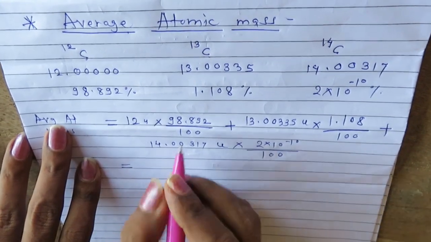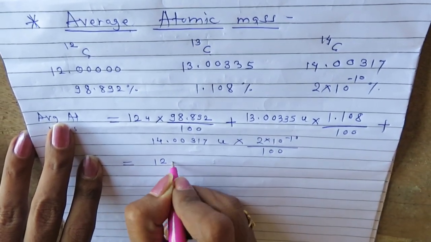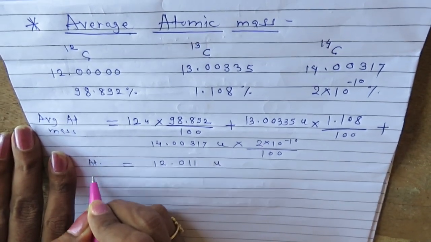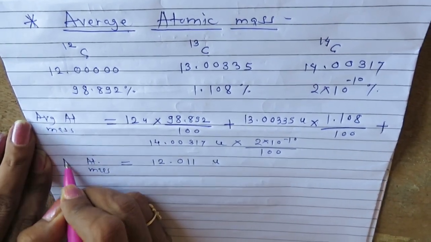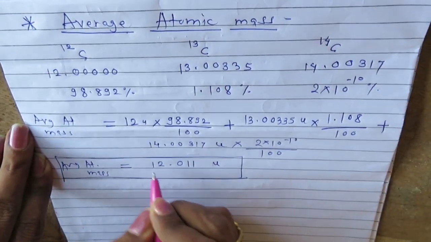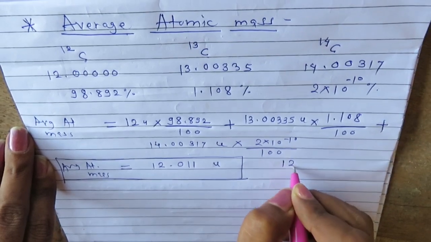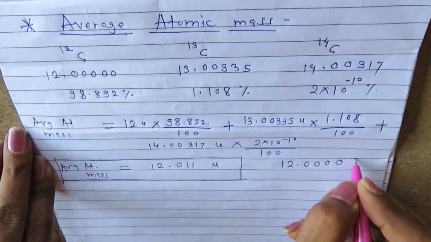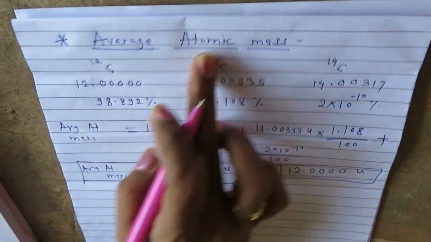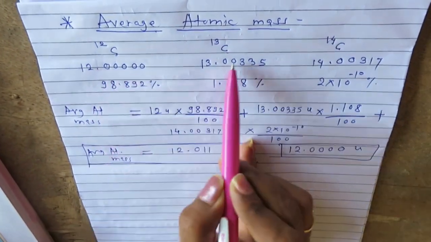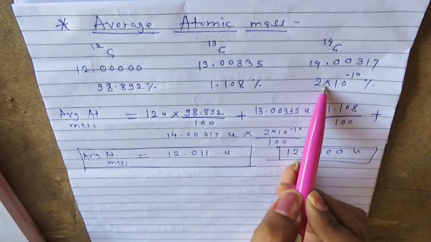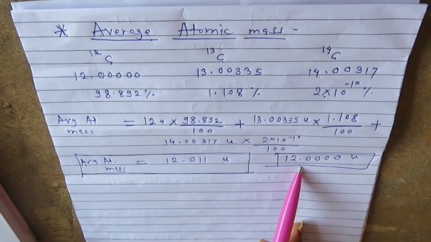And if you calculate this, you will get the value 12.011. So this is the average atomic mass of carbon in nature, and it is rounded off as 12.0000. So this is the average atomic mass for carbon. This is how average atomic mass is calculated. So you must know the atomic masses in unified mass terms and their relative abundances to find out the average atomic mass.